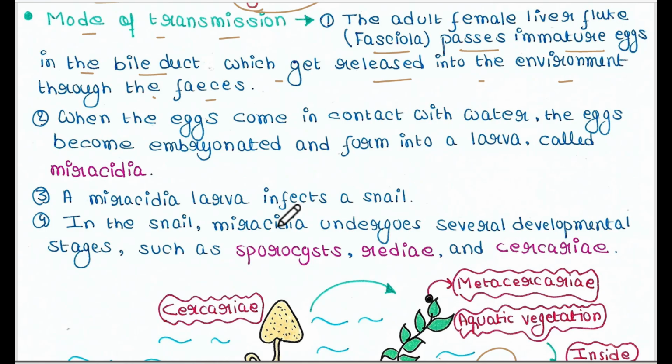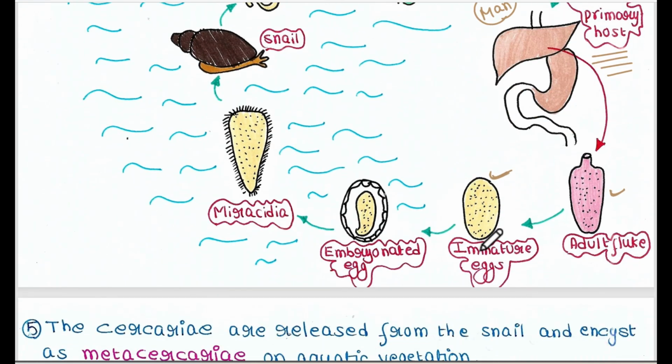Now when the eggs come in contact with water, the eggs become embryonated and form a larva called miracidia. So these immature eggs are now in contact with the water. They become embryonated, and the larva is now developed. That is called the miracidia larva.